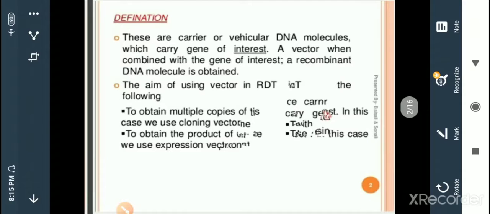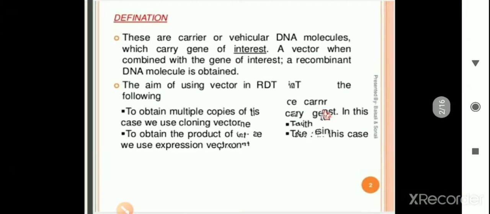Now, what is the aim of using vectors in rDNA technology? First of all, to obtain multiple copies of the gene of interest by the cloning vectors, and then to obtain the product we want from that copy. If we want some desirable characters to be shown, that is seen with the expression vectors, the vectors that show the expression of those desired genes.